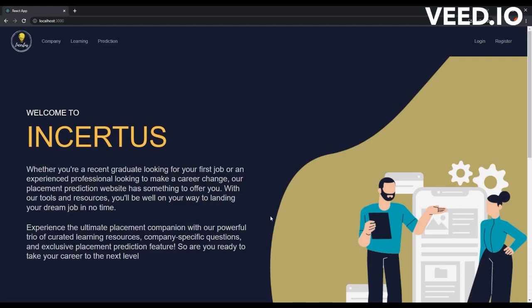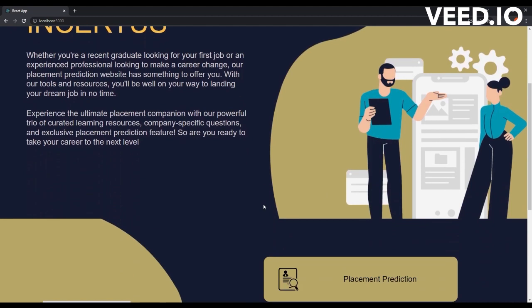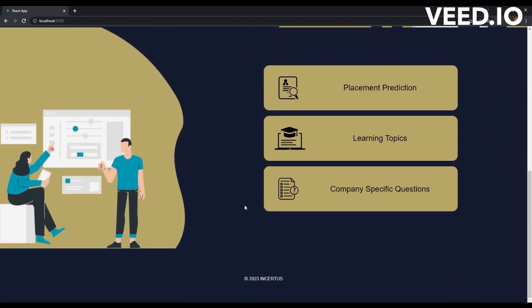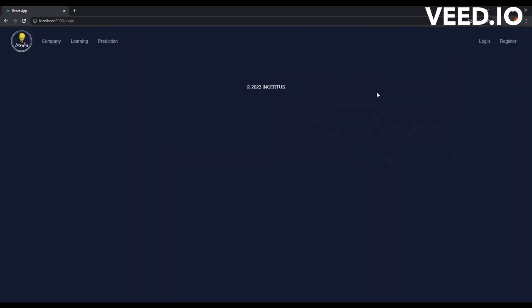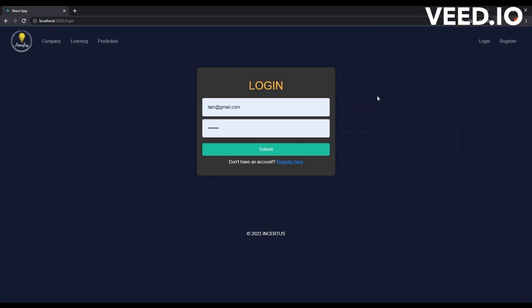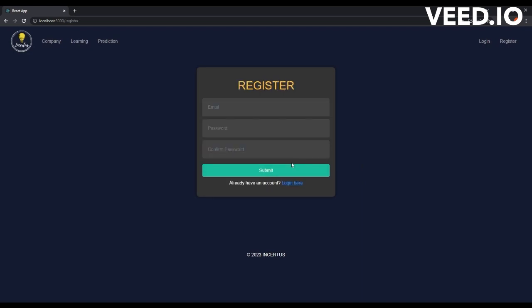Welcome to the INCERTUS web application. Here we have three main options. We can click on any option. But before that we need to have an account. Let's register an account first.